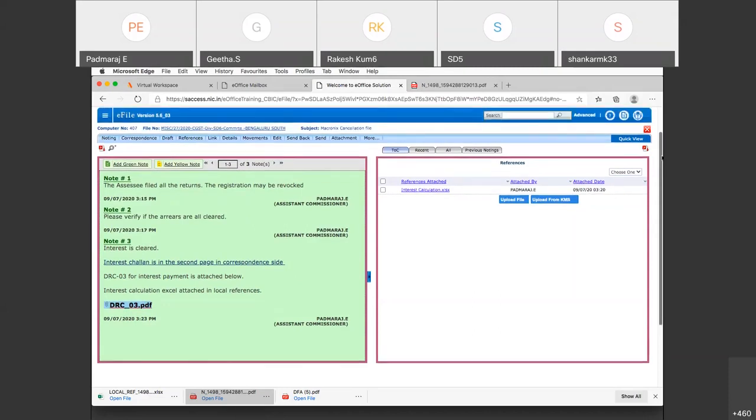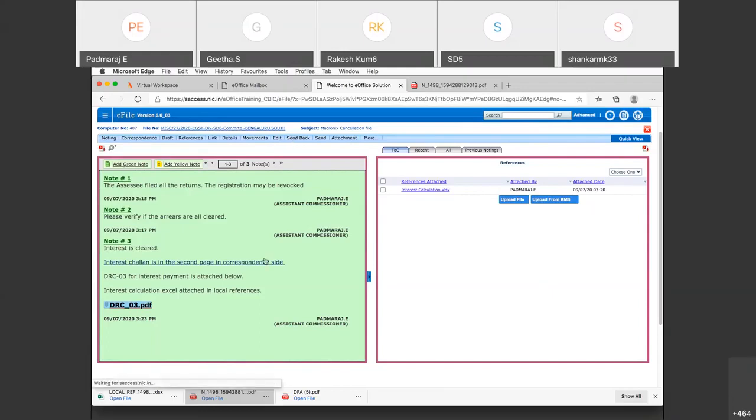Fine, I have seen. Now what more do I want? Interest might not be the only arrears that is there. I want him to verify the ineligible credit also. Suppose I remember there was a case pertaining to the same assessee regarding an ineligible credit. So I want him to verify that ineligible credit file also. So I'll send back to him.